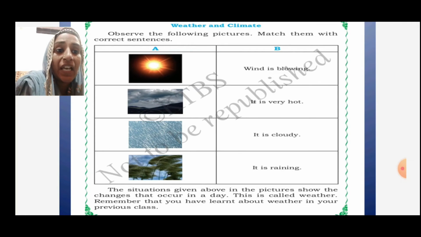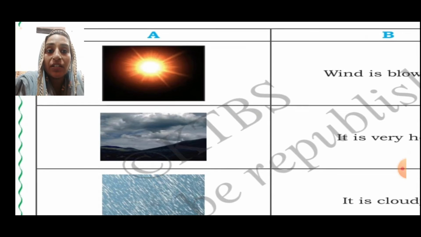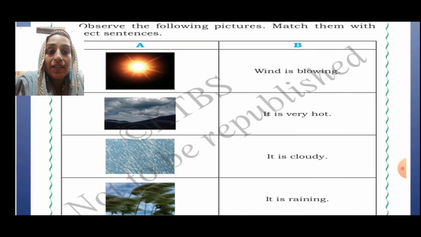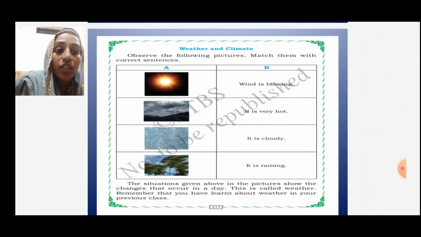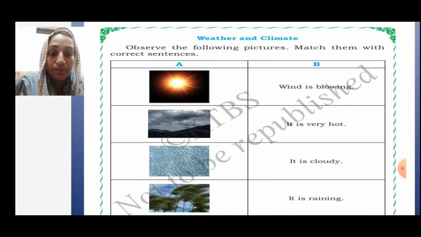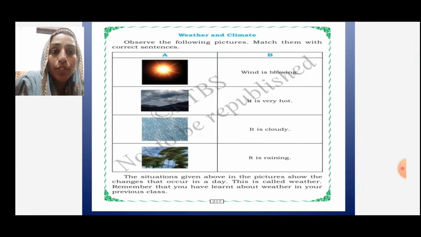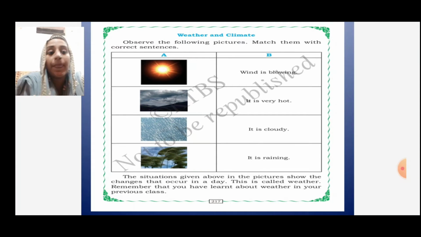Okay, then it is very hot. It is very hot means what? The sun which is given here, the first picture, it is very hot. Third, it is cloudy. See here, the clouds which are given in the second picture, it is cloudy. Then the last, it is raining. That is, here it is raining. This is about your weather and climate. Okay, that is what rain, cloud, hot, wind, these are the four things in the weather conditions.